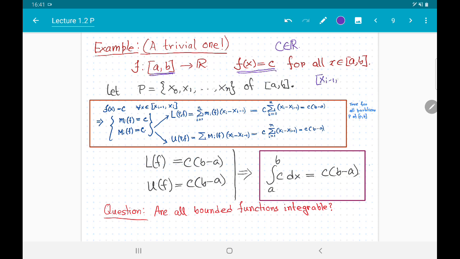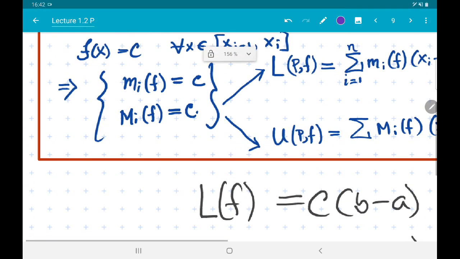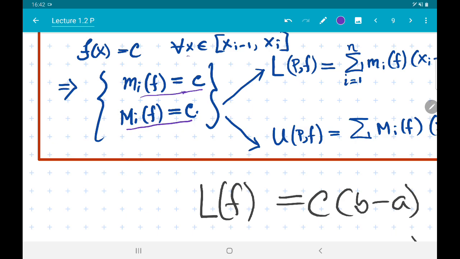The function f is constant inside the whole interval, and consequently, as x varies inside this ith subinterval, the value that f will take will always be equal to C. Hence the supremum of all the values that f takes in the subinterval is C, as well as the infimum of all the values that f takes in the subinterval [x_{i-1}, x_i] is also equal to C.